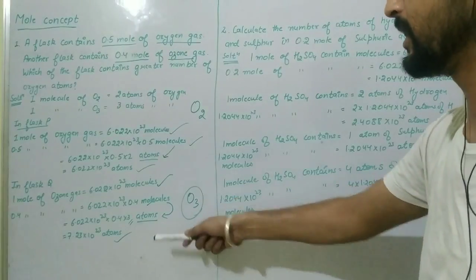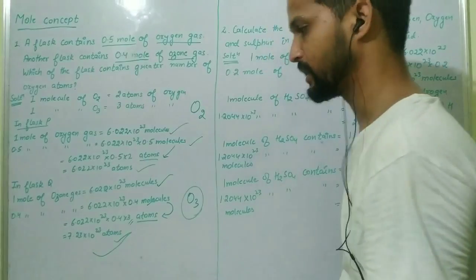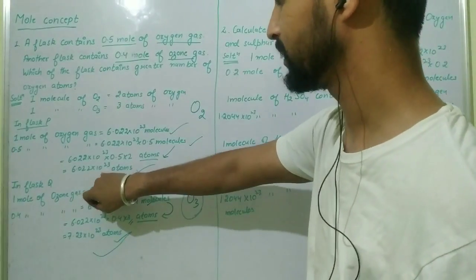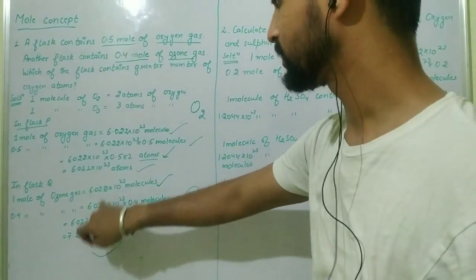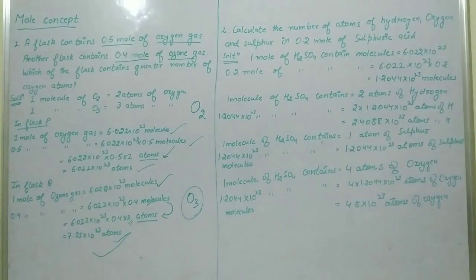So which has the greater number of atoms? Ozone has the greater number of atoms because here we have 10 raised to power 23 in both. Both have the same power, but in flask P the leading value is smaller, while here we have 7.23. So these are the numericals of the mole concept, which are also given in the back exercise. So solve the numericals of the mole concept because the mole concept is important.